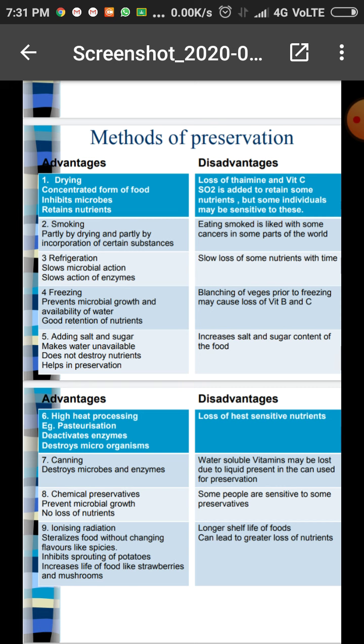Ionizing radiation sterilizes food without changing flavors, like spices. It inhibits the sprouting of potatoes and increases the life of foods like strawberries and mushrooms. Disadvantage: longer shelf life of foods can lead to greater loss of nutrients. So these are the advantages and disadvantages of food preservation methods.